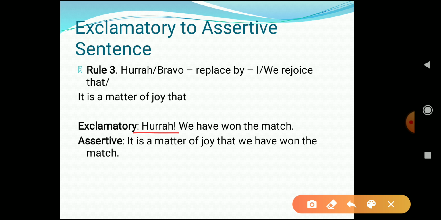Okay, so we have to remove this word hooray, because it is expressing what? It is expressing happiness. So we can use what? It is a matter of joy that we have won the match, and then we have to just copy the rest of the sentence. And you can also change it like this: we rejoice that we have won the match. That would also be correct. I hope it is clear to everyone.